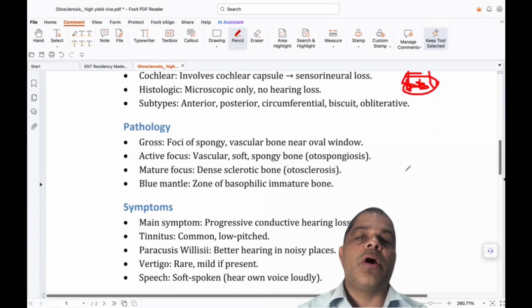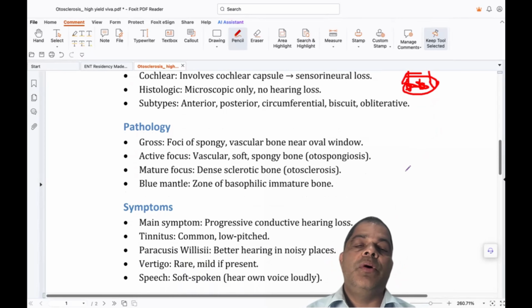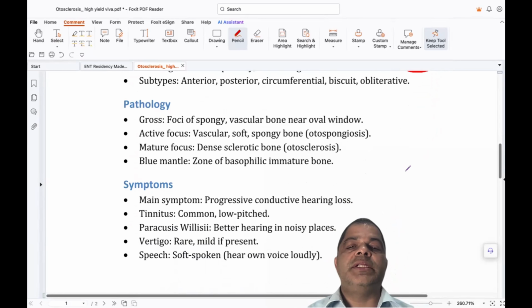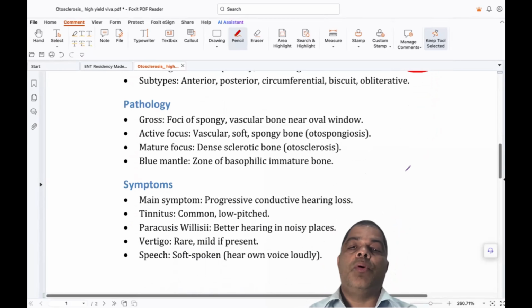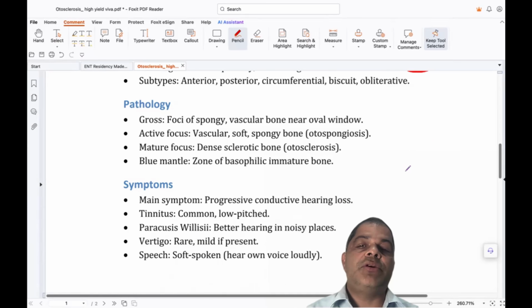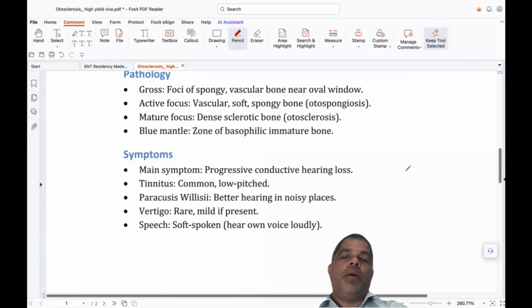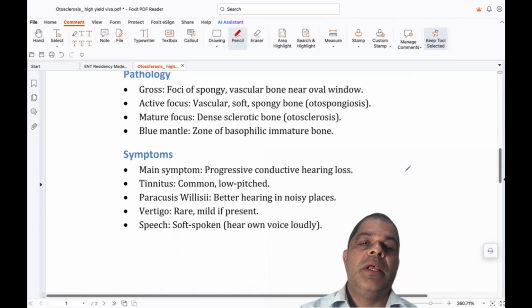Pathology-wise, grossly there is a spongy vascular bone which occurs in the oval window. Near the active focus it is vascular and soft. This is spongy bone, which is otospongiosis. Mature bone is also there. This is sclerotic bone. This is otosclerosis. So you have to come with active otospongiosis and mature otosclerosis. There is a blue mantle zone of basophilic immature bone. This is called the blue mantle.